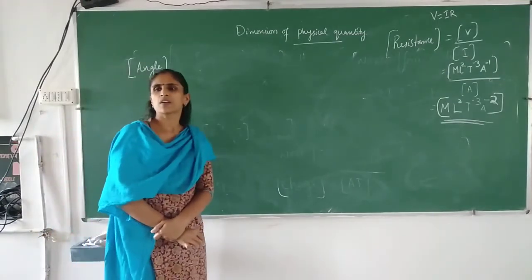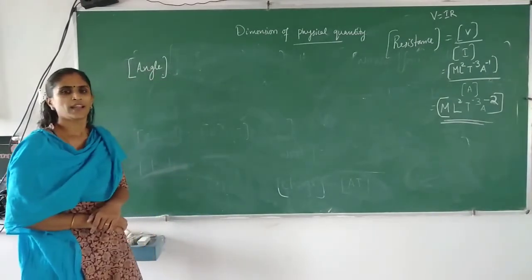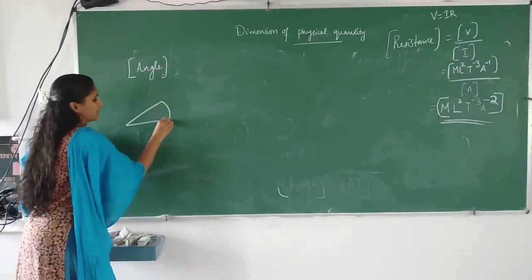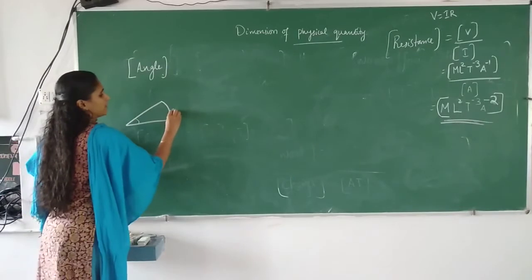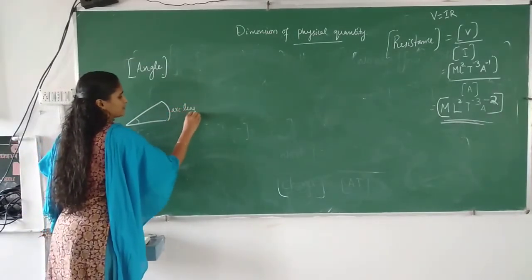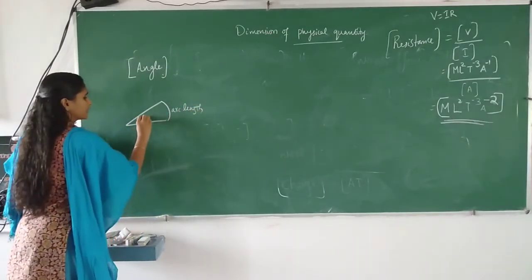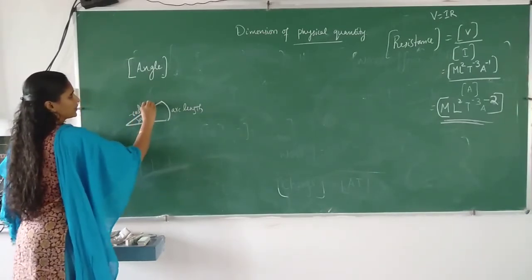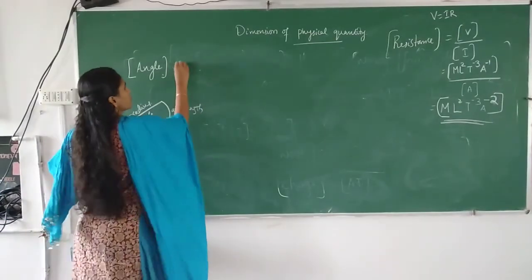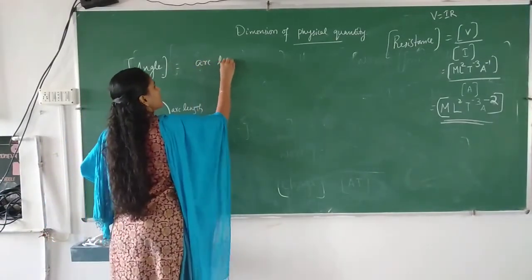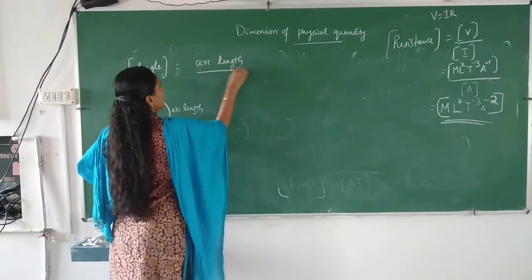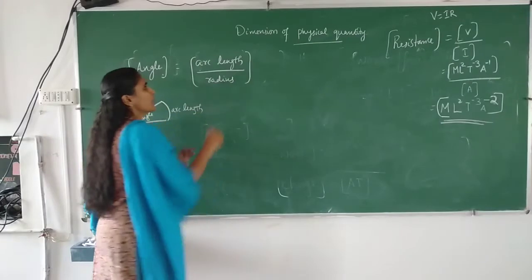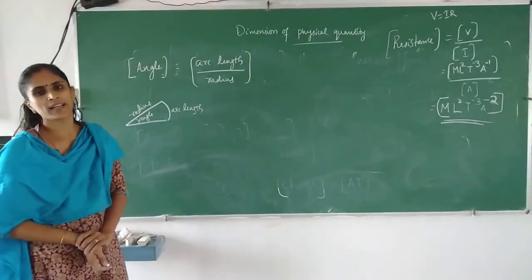How to find angle? You have studied, if you are considering an arc with this arc length, and this is the angle and this is the radius, you know that angle is equal to arc length divided by radius.